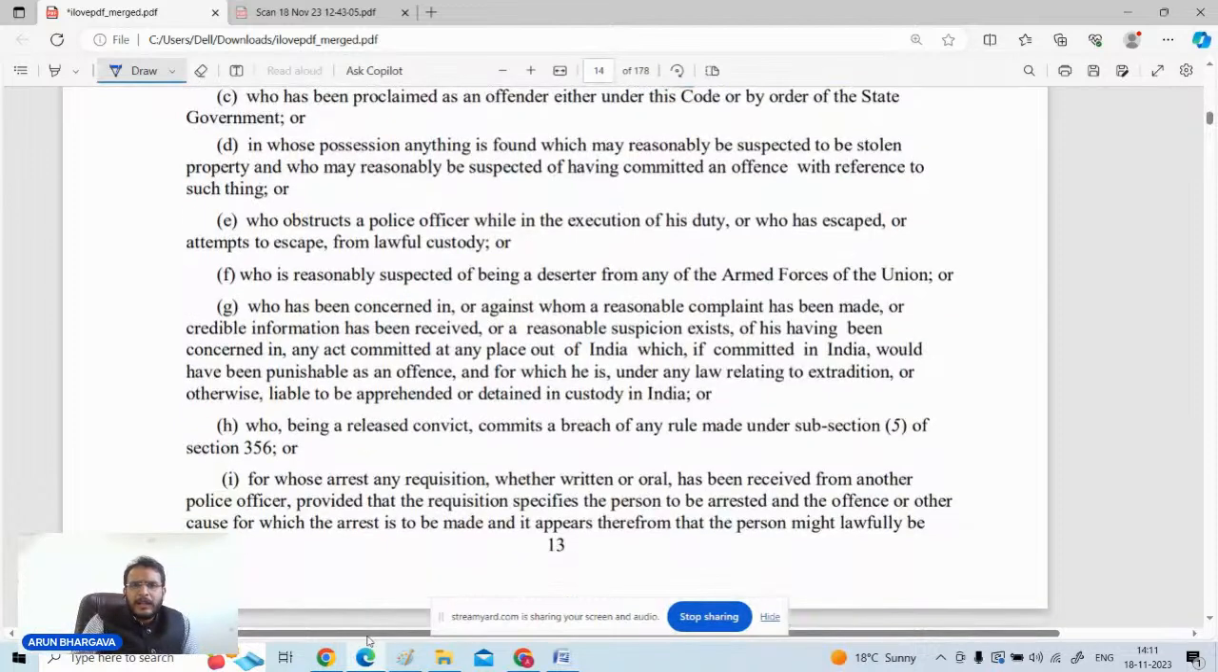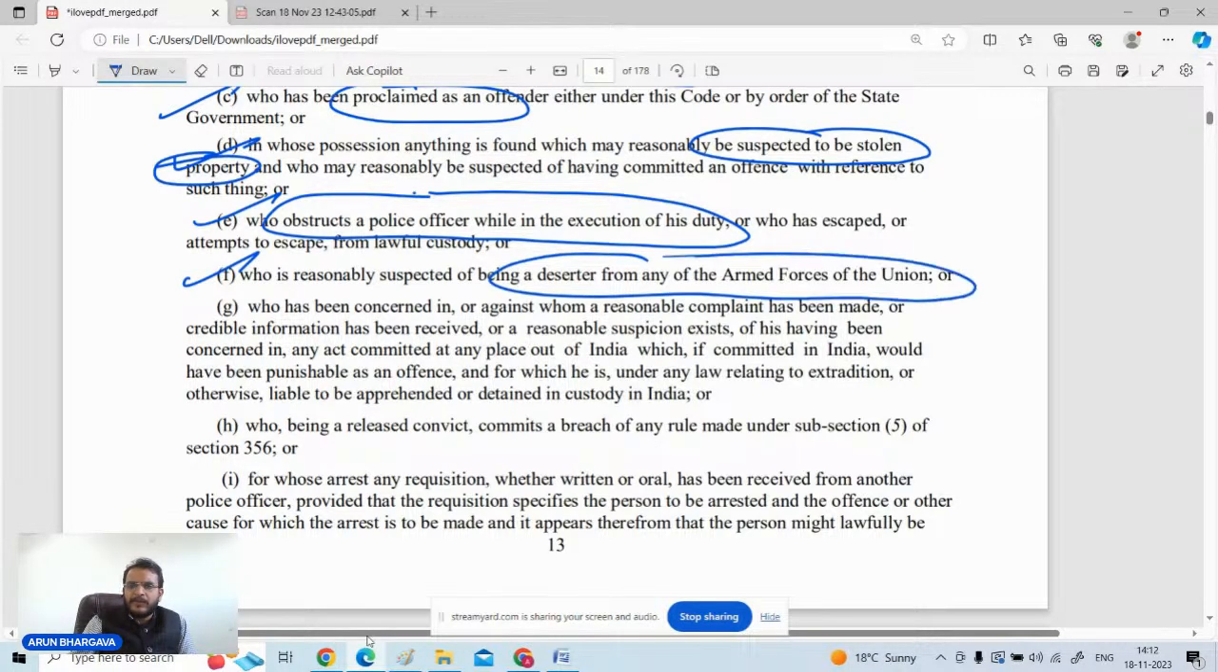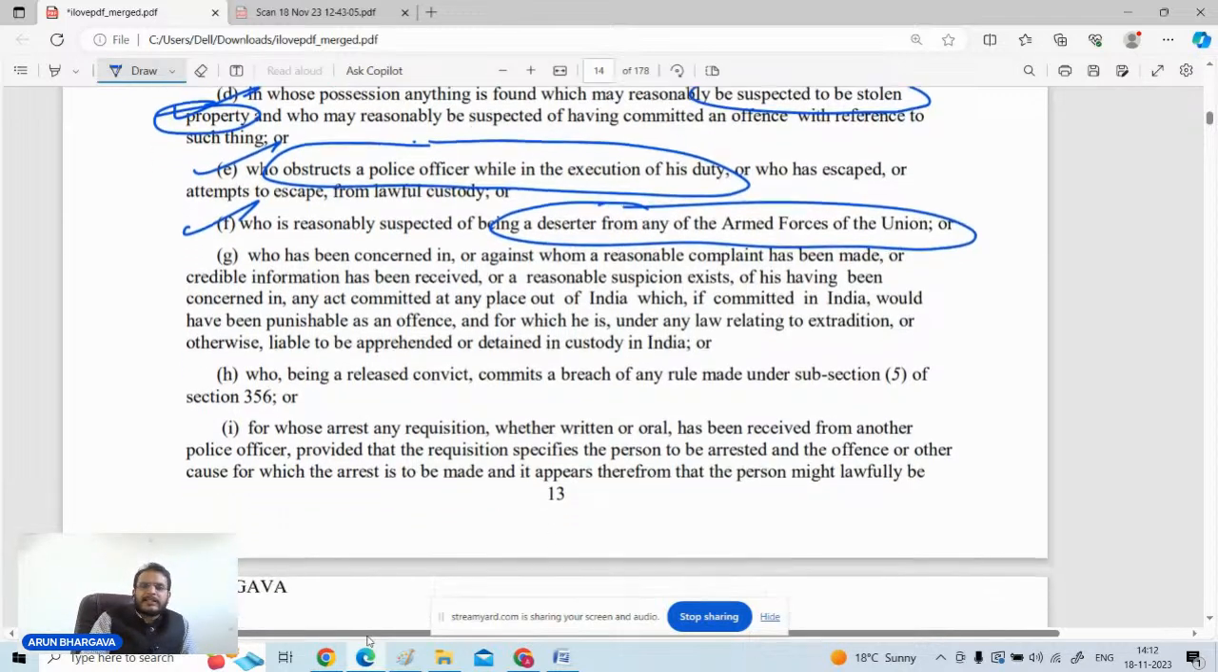Like if a person is a proclaimed offender, then the arrest can be there. If a stolen property is found in the possession of someone, then the arrest can be there of such person without warrant. If someone obstructs the police officer who was performing his duty and creates an obstruction, then clause number E provides that of such person also the arrest can be there. If someone is a deserter from the armed forces, उसका arrest किया जा सकता है.